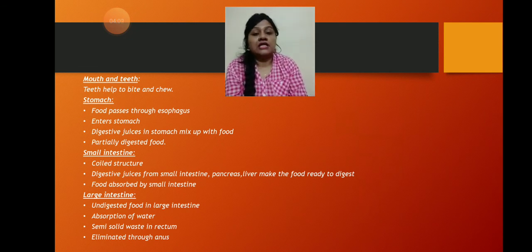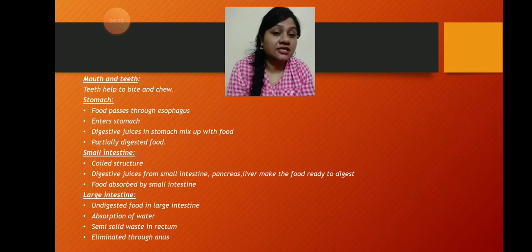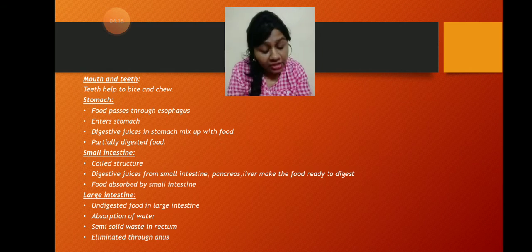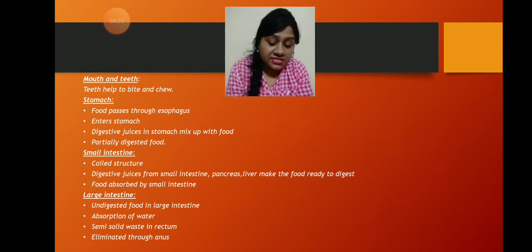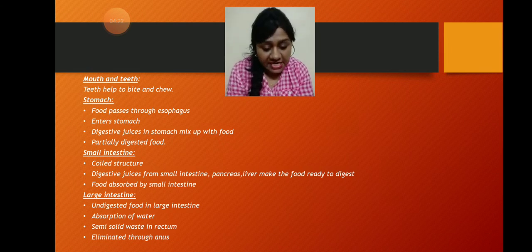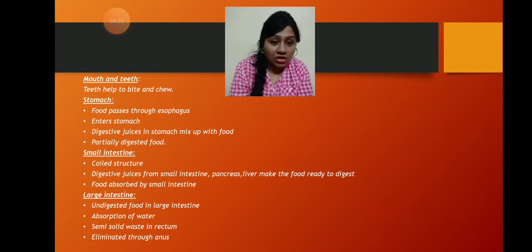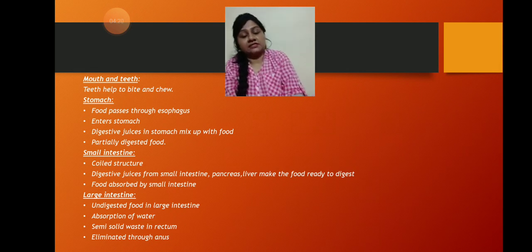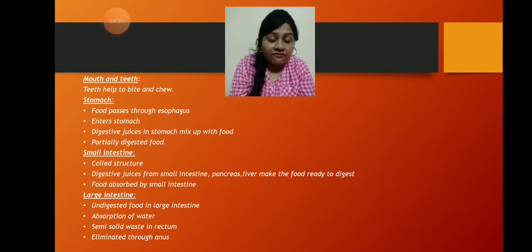Now the undigested part of the food enters the large intestine. Here water will be absorbed. The semi-solid waste will accumulate in the rectum and it is eliminated or removed from our body through the anus. So here is the overall process of digestion.